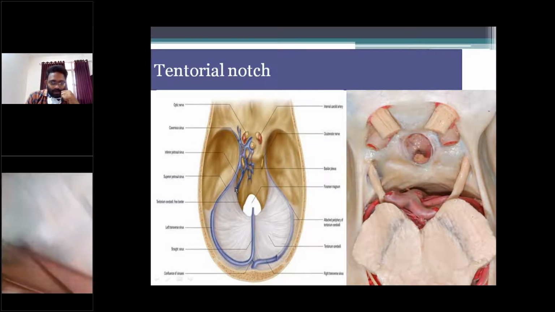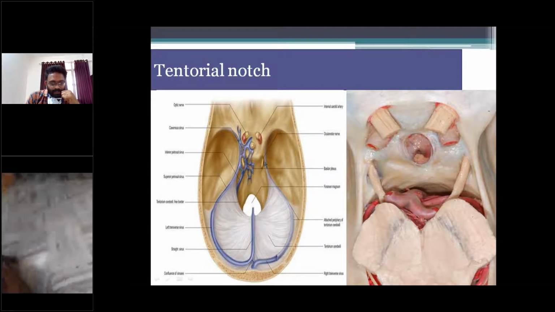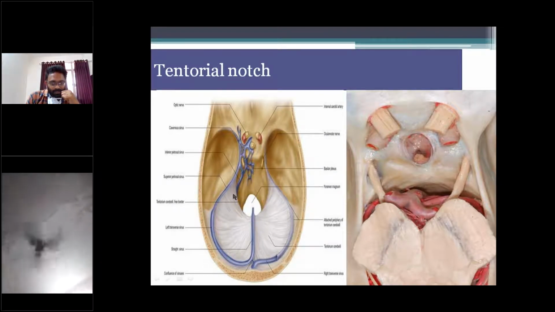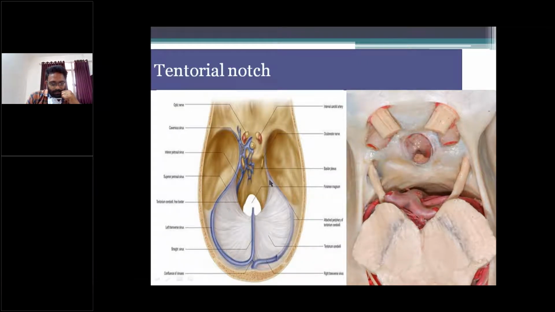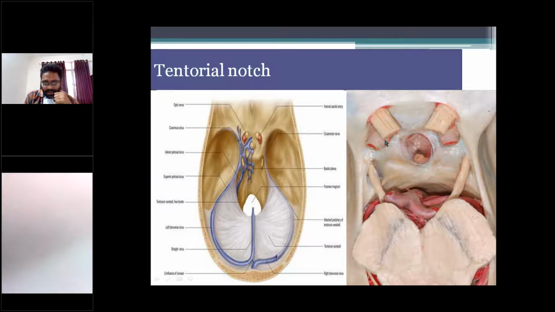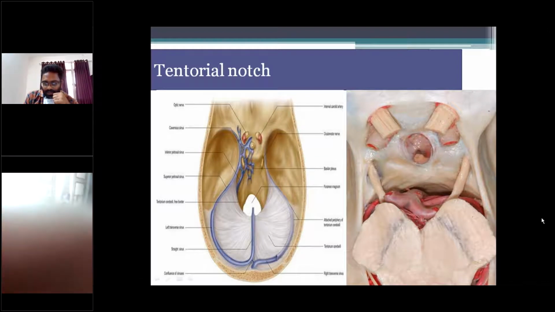The tentorial notch is nothing but the gap between the anterior ends of the tentorium cerebelli. This is the anterior end and this is the posterior end. Between the two ends is the tentorial notch. Here is the schematic picture, and this is the original picture. Here identify the optic nerves, the internal carotid arteries, and the pituitary gland.